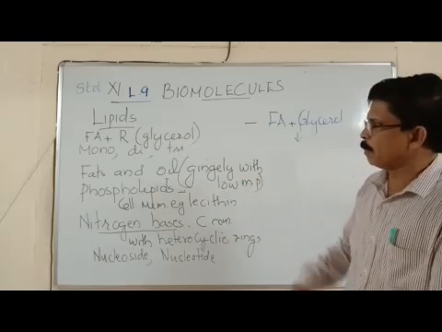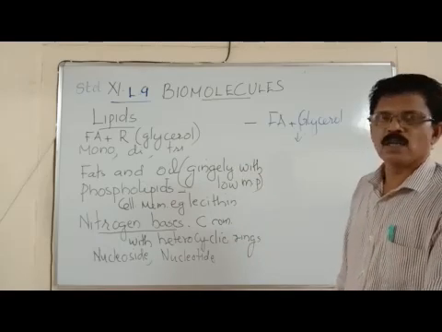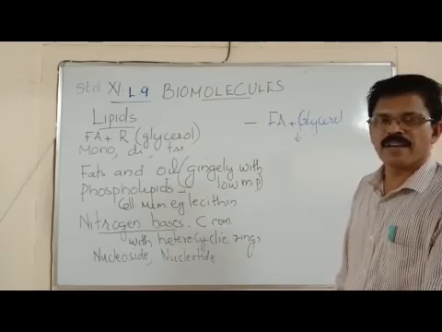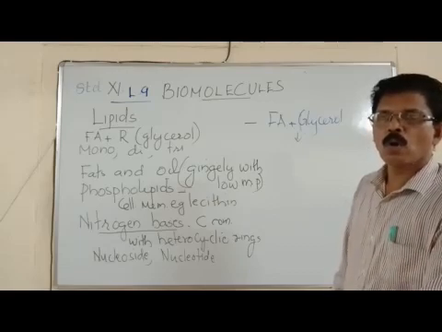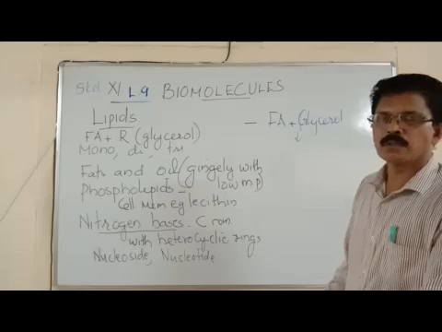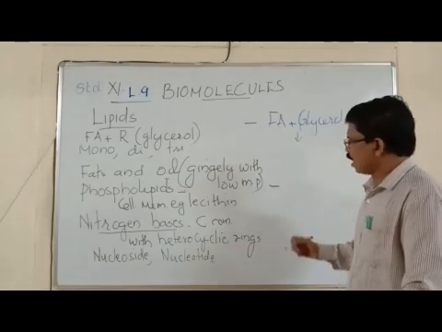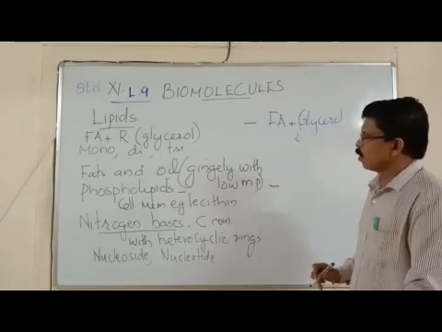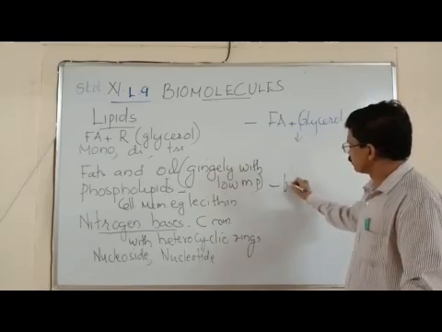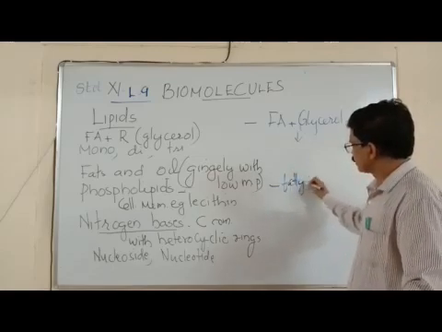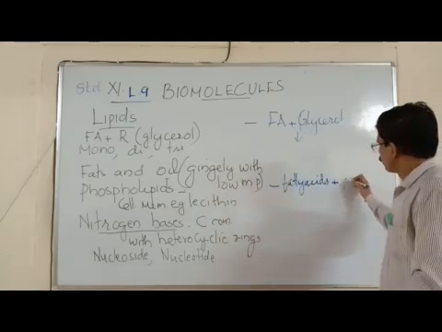Now another form of lipids, phospholipids. How are phospholipids formed? Phospholipids are formed when lipids combine with a phosphate group or an organic compound containing phosphates. So phospholipids are complex lipids which contain fatty acids plus phosphate groups.